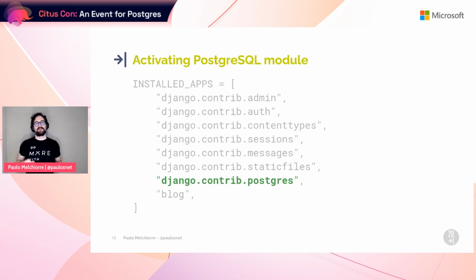To use all the features we have seen of the Postgres module, just add it into the installed apps list in the settings file of our Django project. And now, let's get to know some features of this module better.